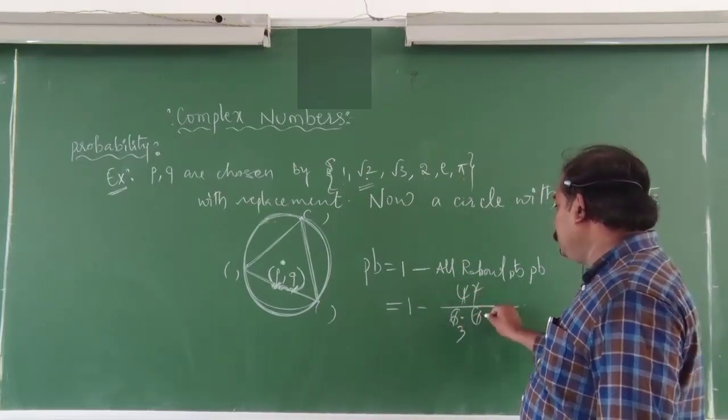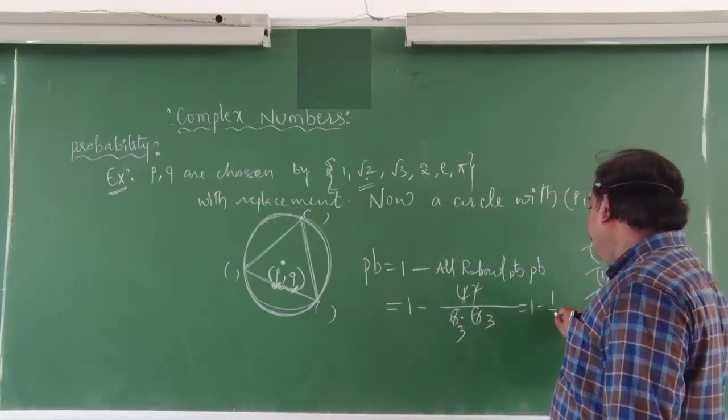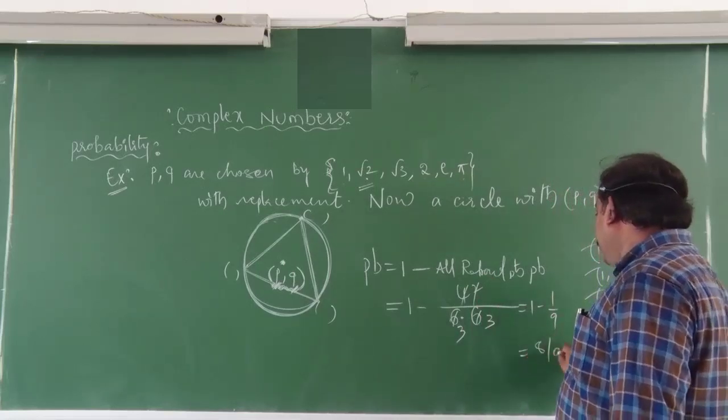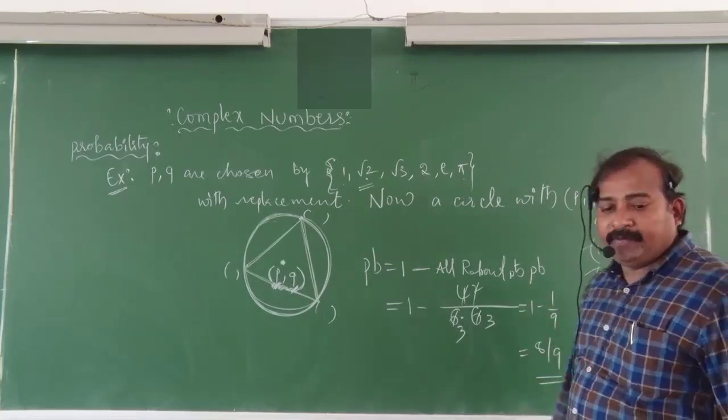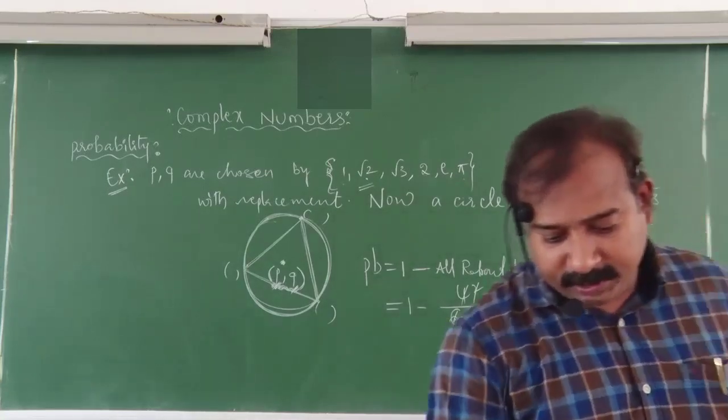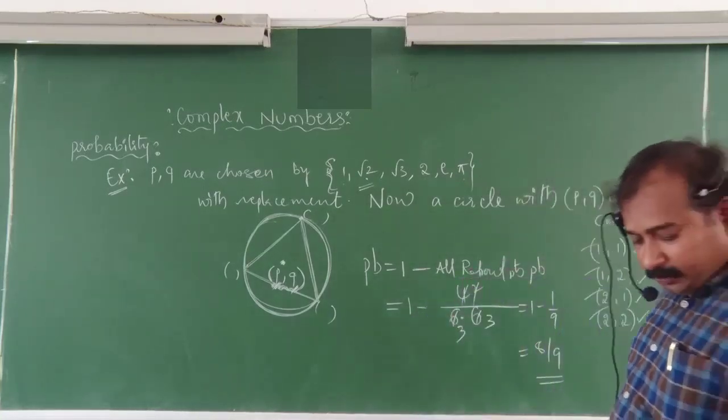Simplify this value. 4 over 6 times 6, which is 1 by 9. So 1 minus 1 by 9, which equals 8 by 9 is the probability. Okay, this is the bit. One of the students asked me this bit. Next, one more example.